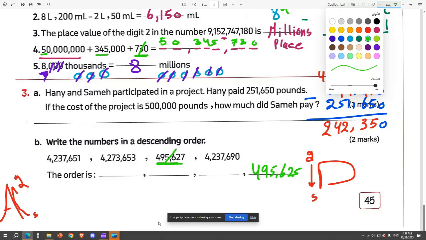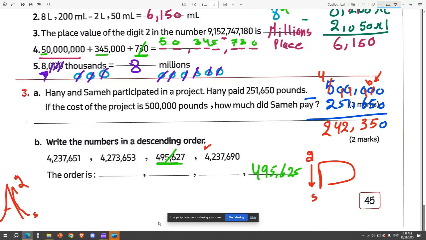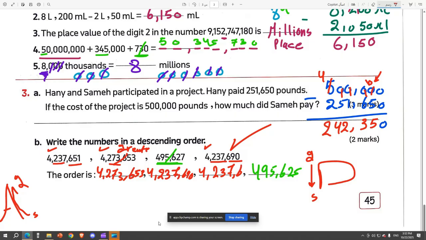And it's done. And then we need to find the greatest. This has 4, this has 4, this has 4. This has 237, this has 273, this has 237. So this is the greatest. So we put it here: 4,273,653. And that's done. The last one, which one is the greatest? 651 or 690? Yes, this one is the greatest. So we put 4,237,690, and the last one will be 4,237,651.